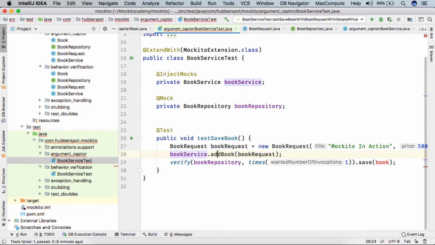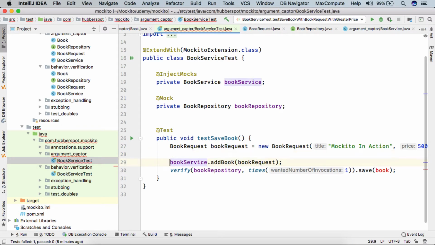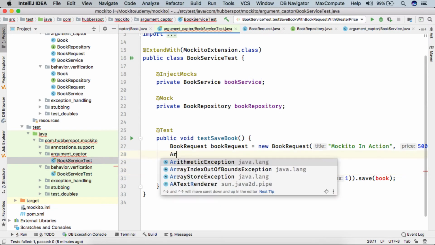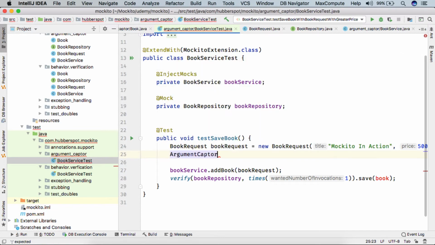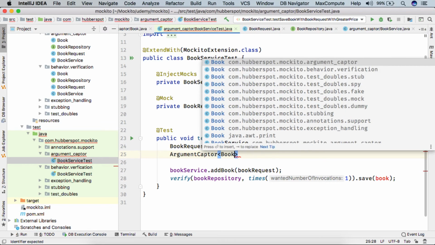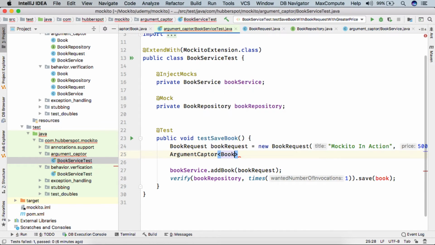Before calling this add book method, we can create an instance of ArgumentCaptor where we provide the type to capture. Here we provide Book, since we want to capture the book, and give it the name book argument captor.